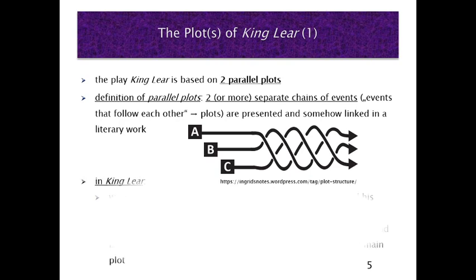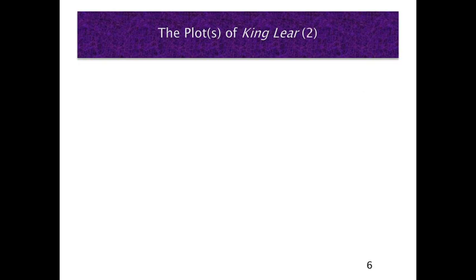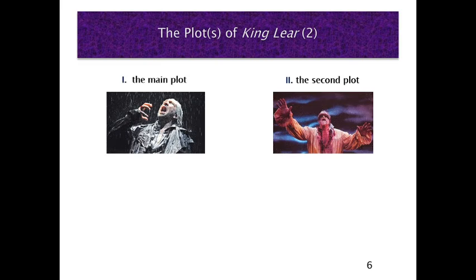What does that mean in King Lear? In King Lear we have a main plot, the plot that deals with King Lear and his actions and destiny, and there's a second plot, the plot that deals with Gloucester and his actions and destiny. And this second plot mirrors the first and the main plot. So let's have a look at these two plots.